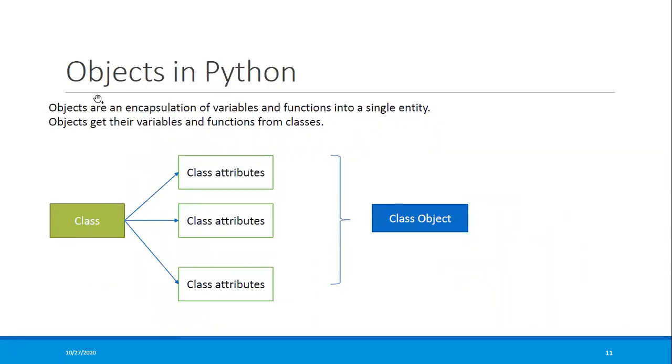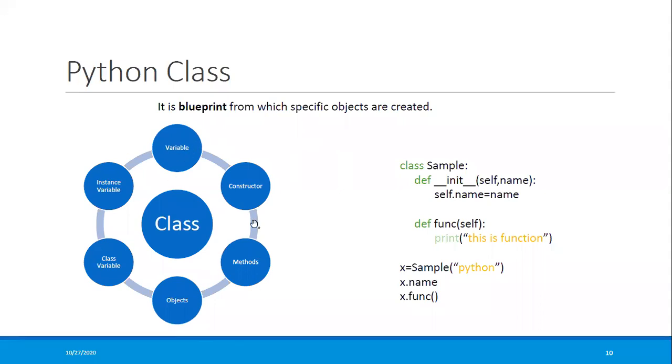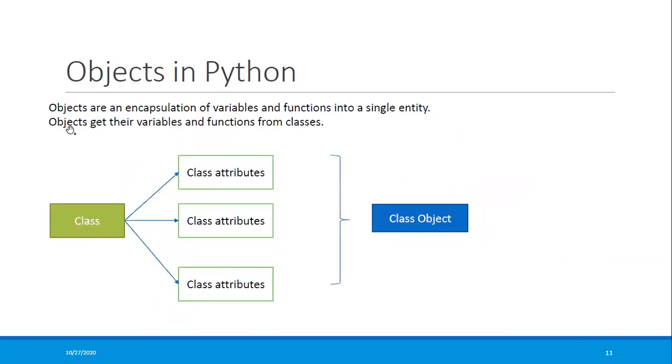Now coming to the object. As I said, an object will encapsulate your variables and functions into a single entity. So for example, this is my class, and I have to make access to everything. So what I can do is create one object. An object gets its values and functions from the classes.